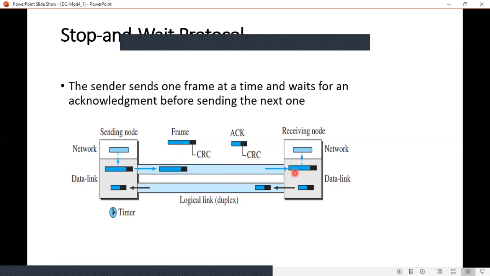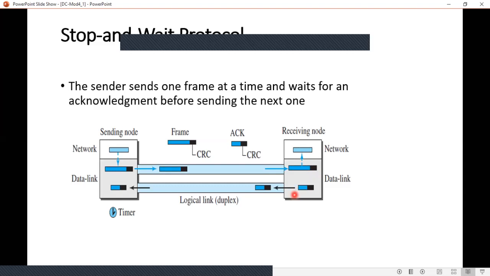At the receiver, what happens? The data link layer checks this particular CRC code, and if it is corrupted, then it will discard the frame. Okay, discard means it will not consider the frame. Else, if it is not corrupted, then the packet will be sent to the network layer here.